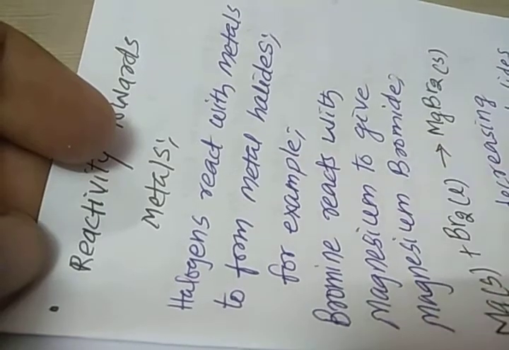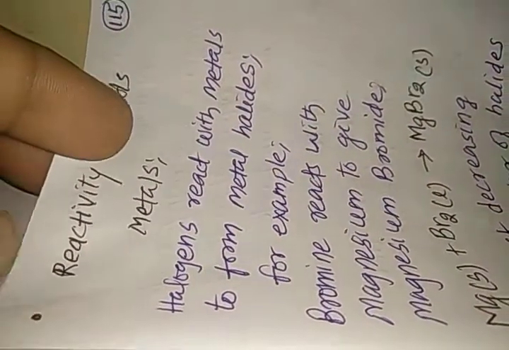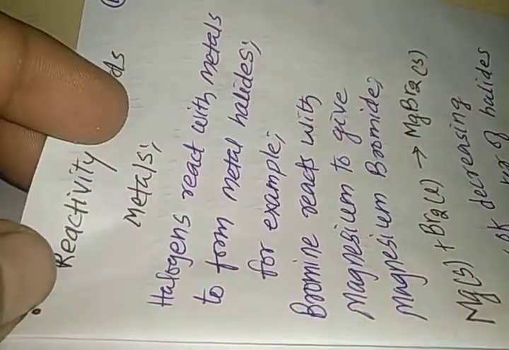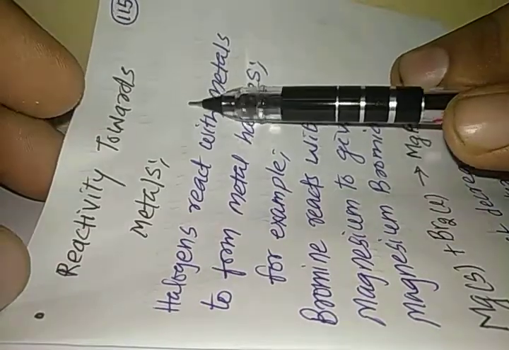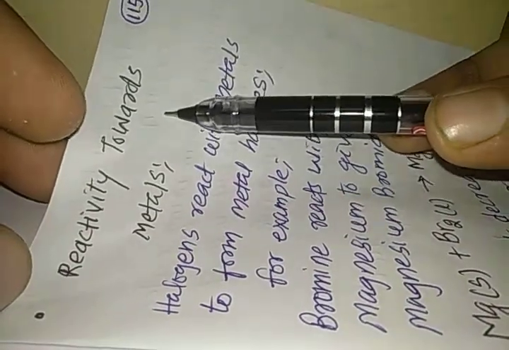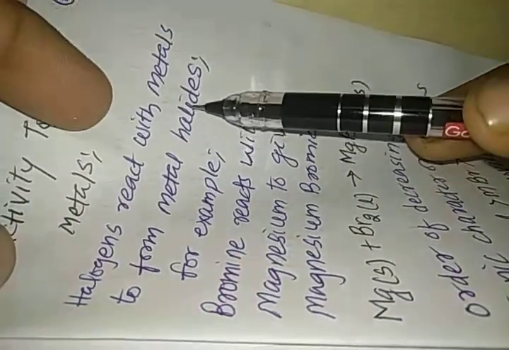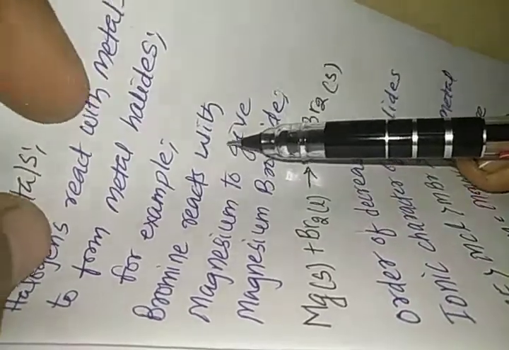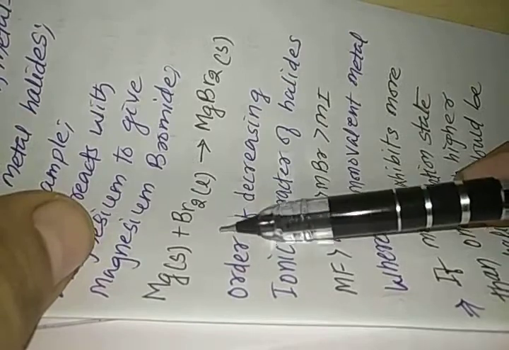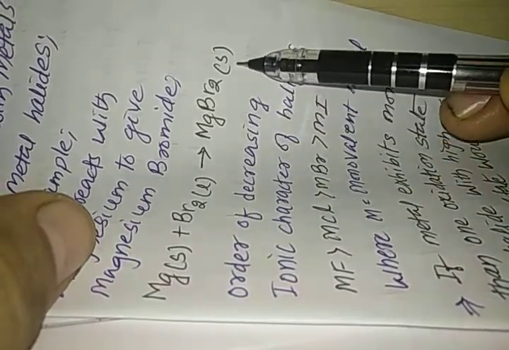Hello, dear students. We want to study about the group 17 elements, and we have studied the reactivity towards hydrogen and reactivity towards oxygen. Now we want to study the reactivity of group 17 elements towards the metals. Halogen reacts with metal to form metal halides. For example, bromine reacts with magnesium to give magnesium bromide. Magnesium solid plus bromine liquid gives us magnesium bromide, MgBr2, solid.